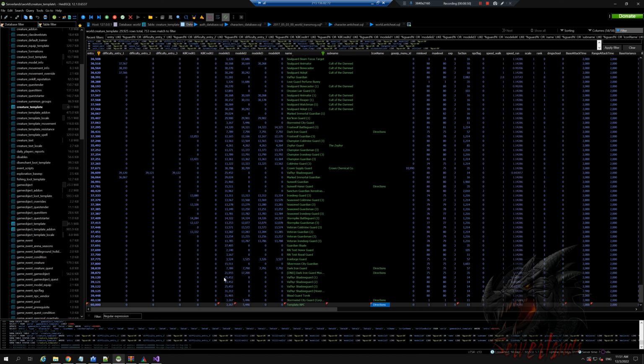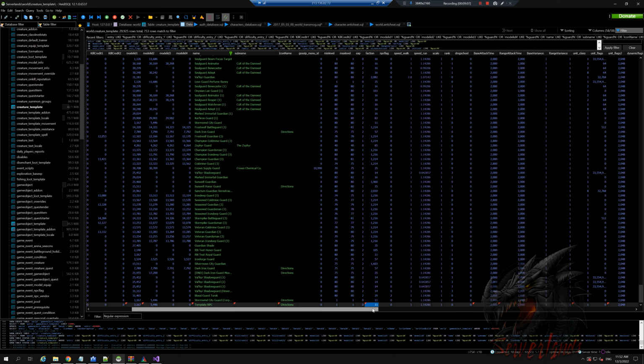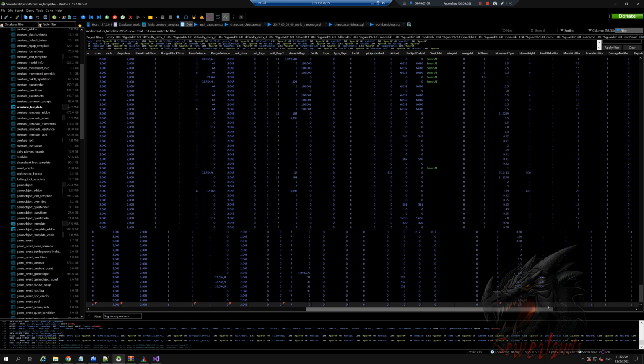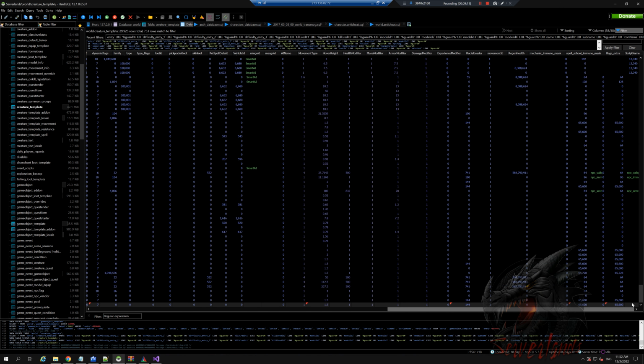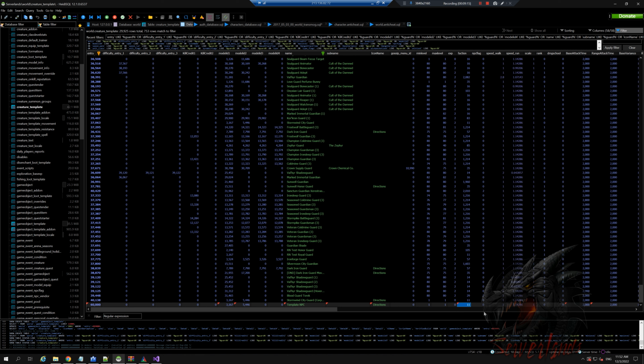This will be the name. Now we copy everything as it is. It doesn't really matter too much what the icon name is and what the creature display is, as long as we have a few very important factors. This is the faction and the script name, which are these two. So let's go back into the faction thing. The faction needs to be 35.